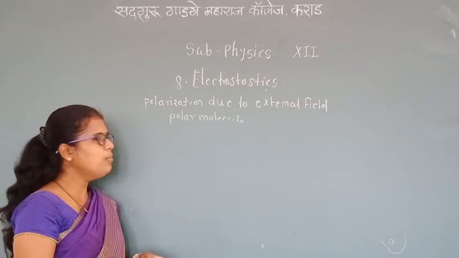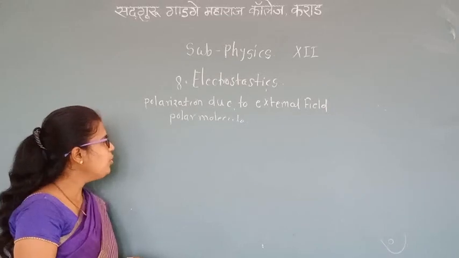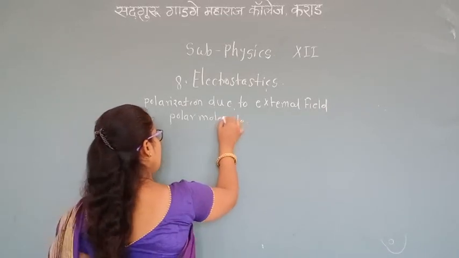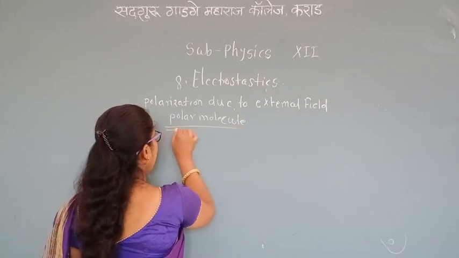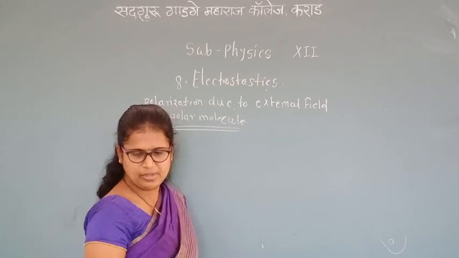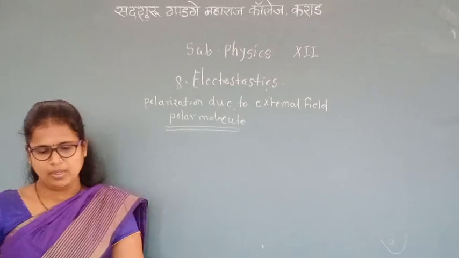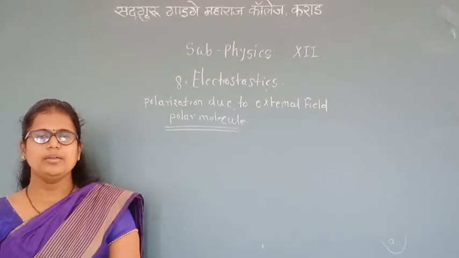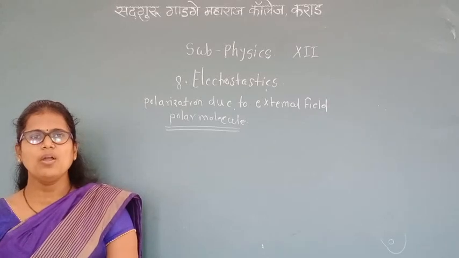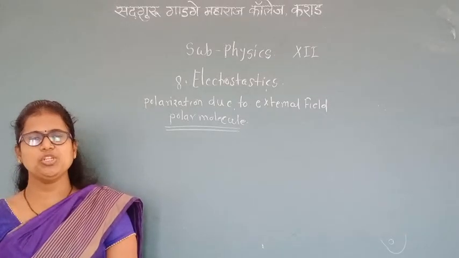Now both polar and non-polar molecules, on applying an external electric field, show a net dipole moment. What is the actual definition of polarization?